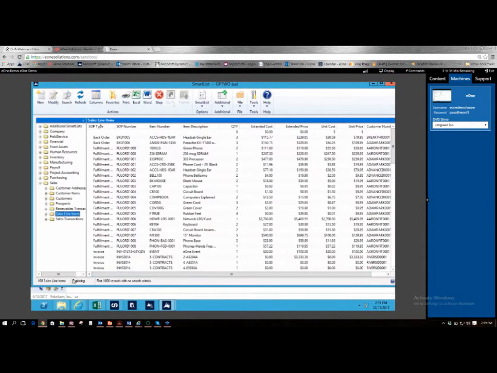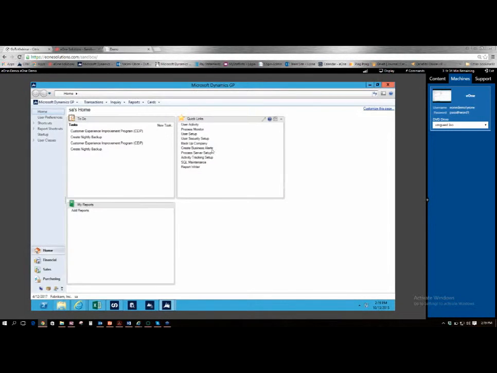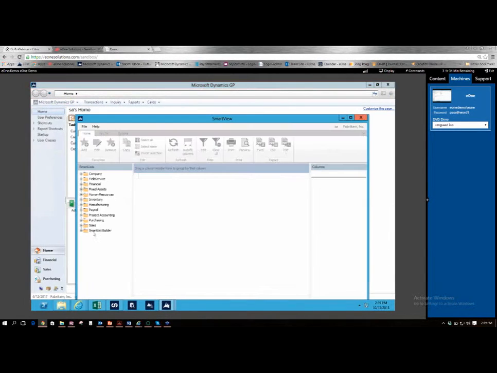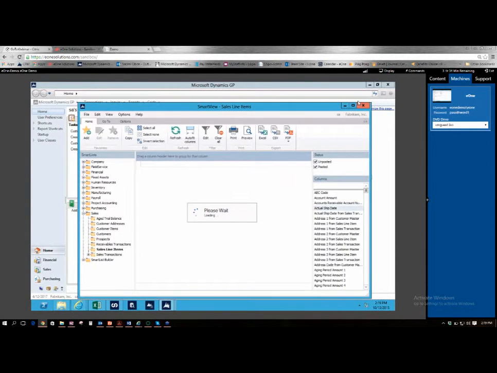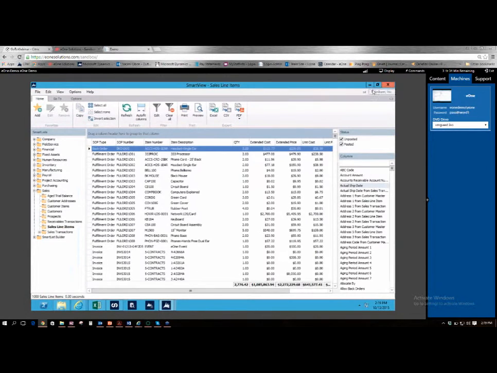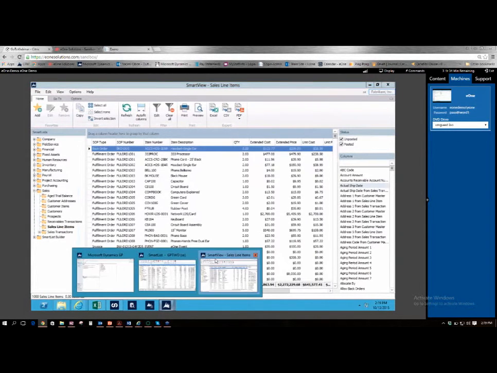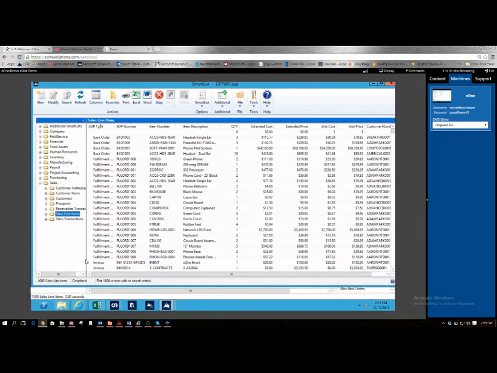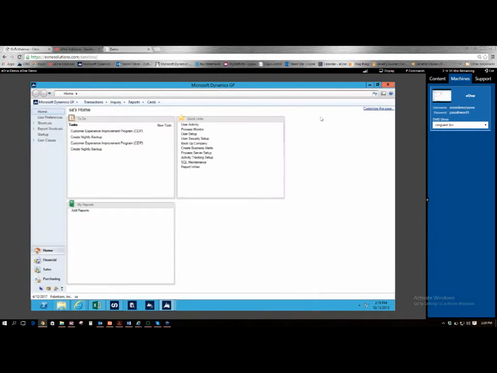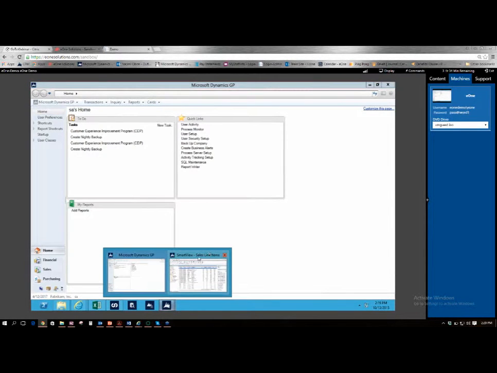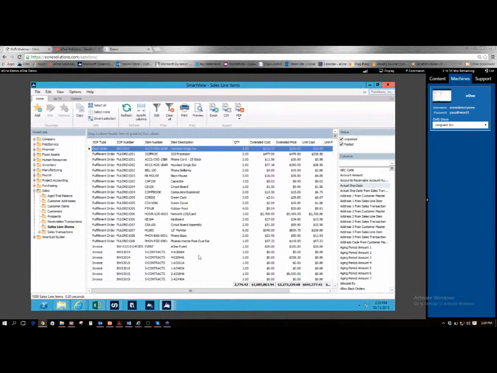All right, so as you can see, we've only got a couple hundred line items pulled up. And of course, it's been, what, a couple seconds here. I'm going to try to pull up this list before it's done downloading. Sales Line Items. And we've pulled this up in 0.3 seconds. Let's see if Smart List is still downloading. Okay, it's done. But as you can definitely see, SmartView is way faster and quicker, and you're going to be able to pull in those items.